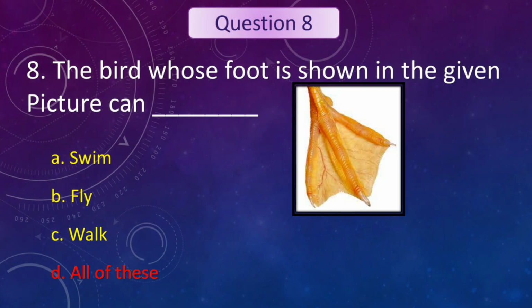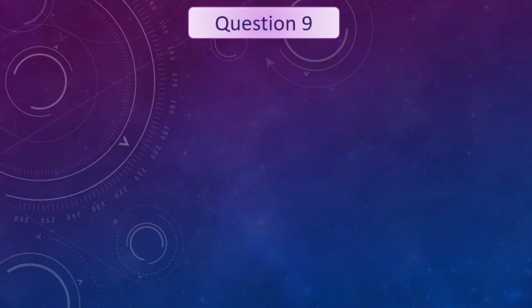Your time is up. The answer is all of these. The picture shows webbed feet. Webbed feet are found in birds like ducks, swans, etc. They can swim, fly, and walk. Let's see the next question.